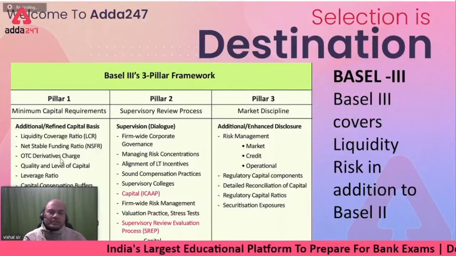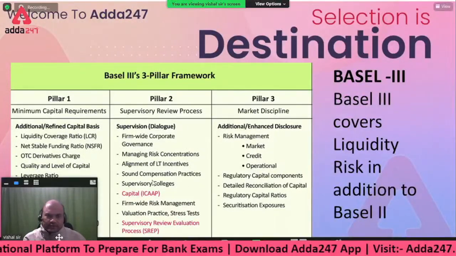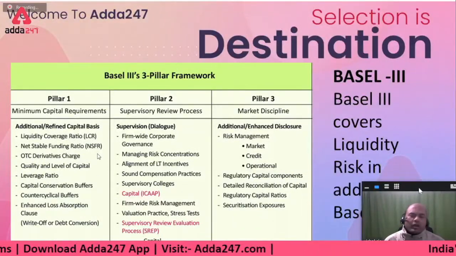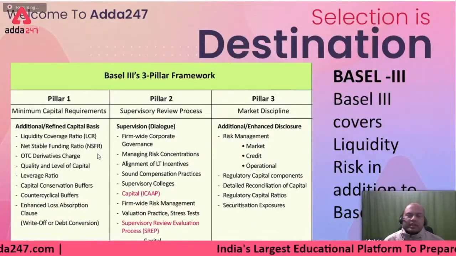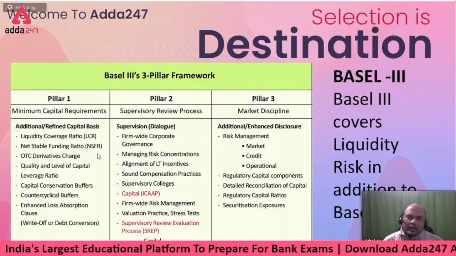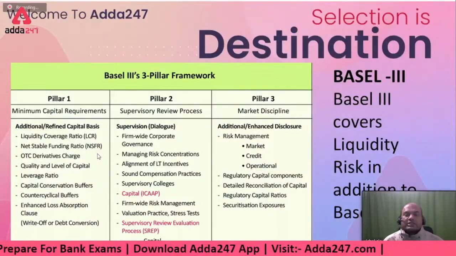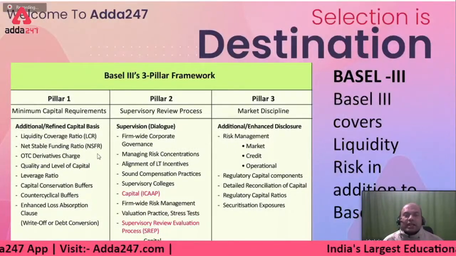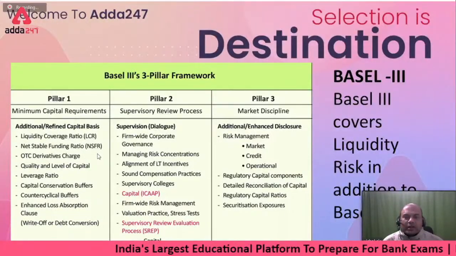Okay. OTC derivative charge. Now this part I have not covered anywhere else in further slides, so this I'll explain. What is OTC derivative charge? Here, what does RBI say nowadays? Or for that matter, any central bank says to the banks that whenever you are dealing in bonds, try to resist from dealing in OTC products. Means if I have to purchase bonds, don't purchase them directly from somebody who is selling, because you don't know the credit worthiness of that person.